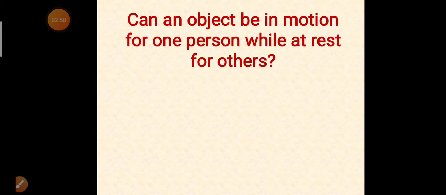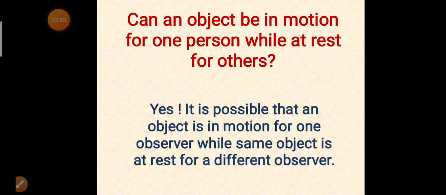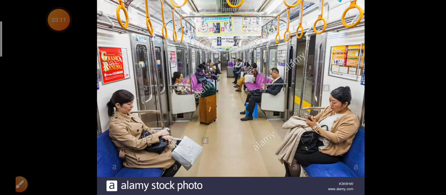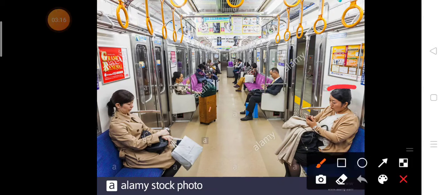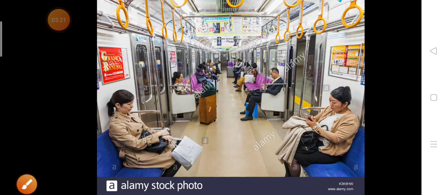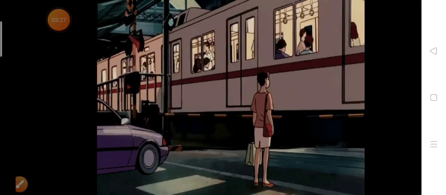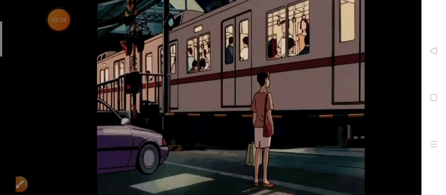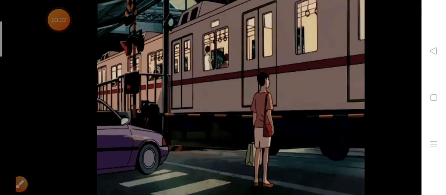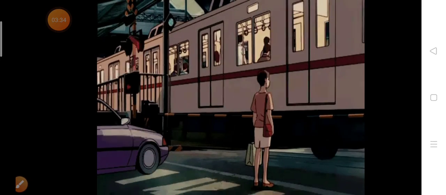Now, is it possible that an object is at rest and in motion at the same time for different observers? Yes, it is possible. Now we will see how. Look at this picture of a moving train where all the passengers are at rest with respect to one another. Like this lady is at rest for an observer who is also present inside the train. But the same lady is in motion if an observer is looking at the train while standing on the platform. Hence, we can say that an object can be in motion and at rest at the same time for different observers.